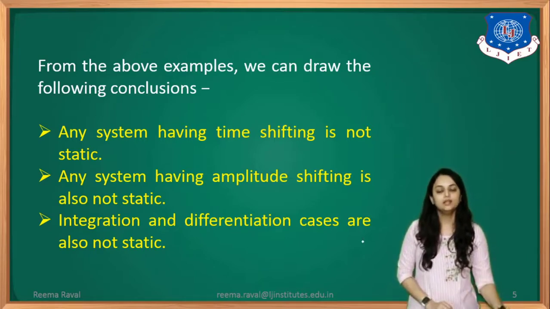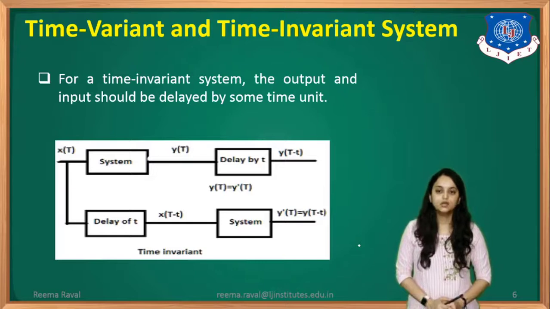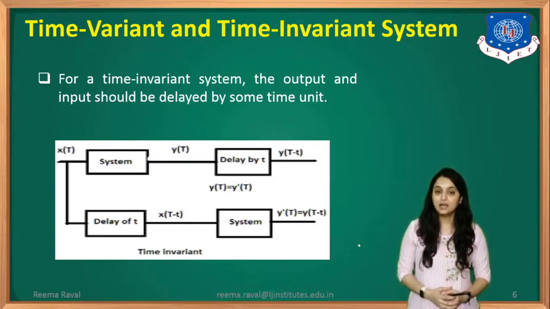Okay. Now let us see the time variant and time invariant system. So basically, as the name itself suggests, the time variant systems are those systems which vary according to time, and time invariant systems are those systems which do not change their output according to time.